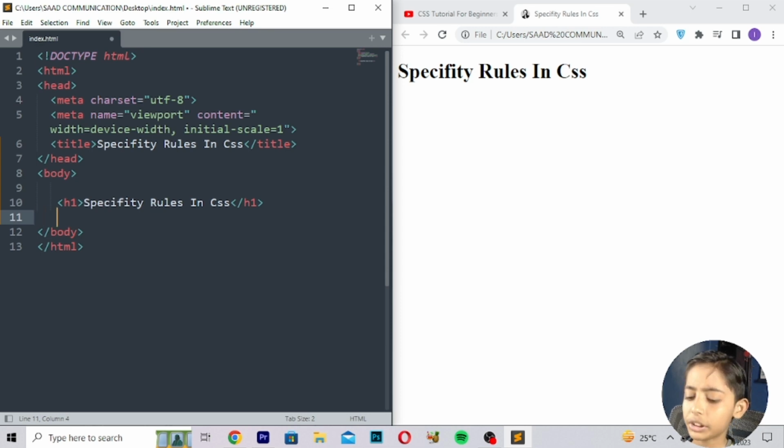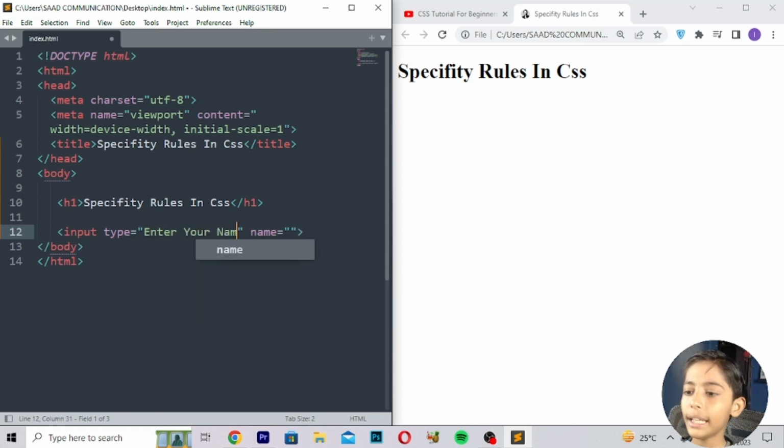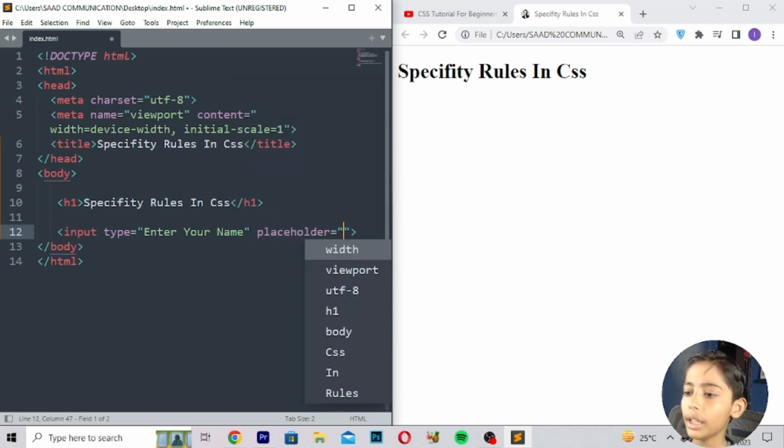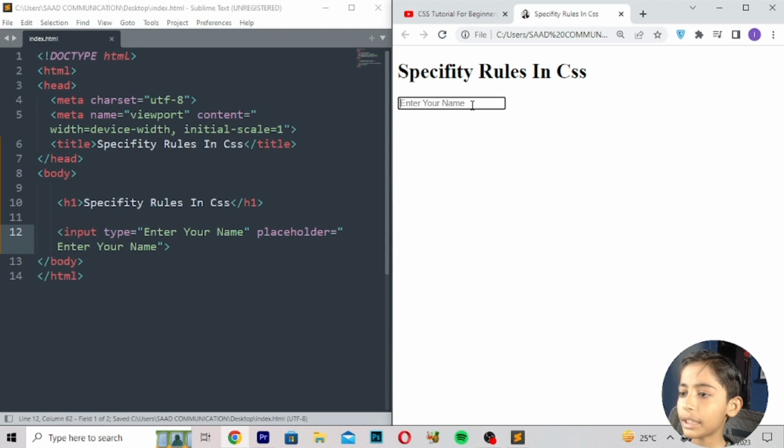First of all, here you can write input type text, and here you can write placeholder should be enter your name. Then save, refresh, and it comes like this.